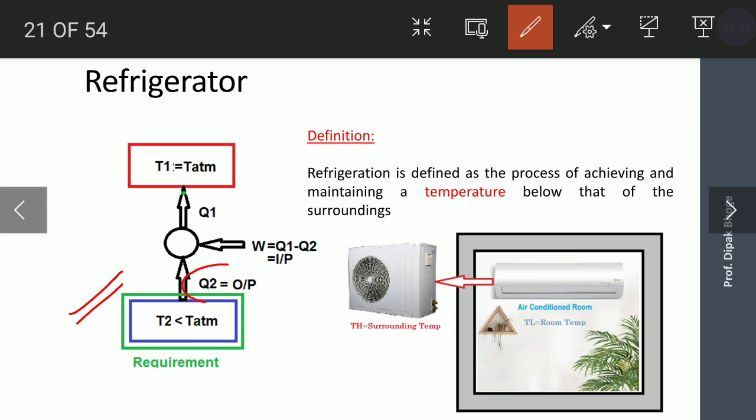The amount of heat removed from this closed space is nothing but the refrigerating effect, or cooling effect, which is the useful output. For getting this useful output, this W amount of work is provided. Generally it is provided to the compressor. So the compressor does work on the refrigerant, and that work is W.